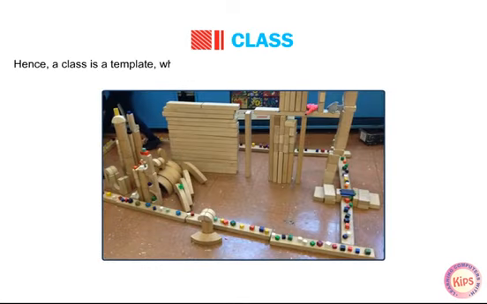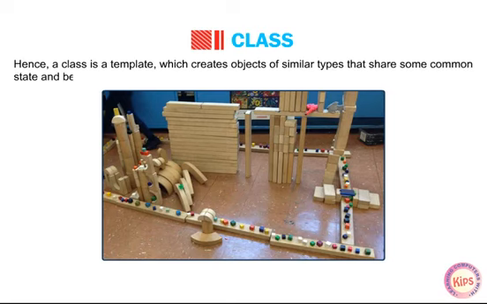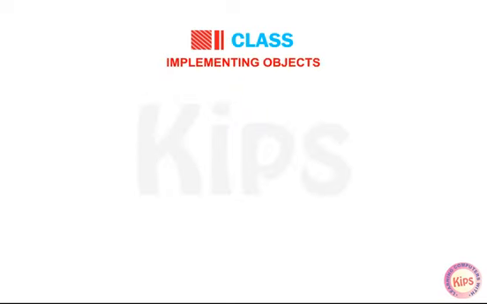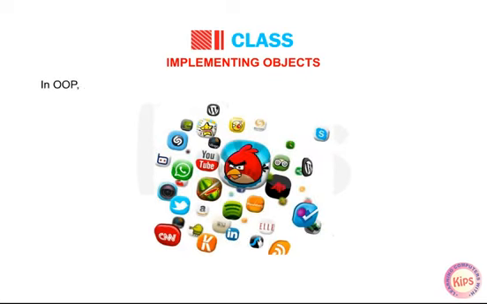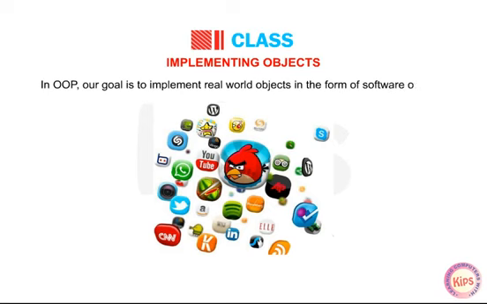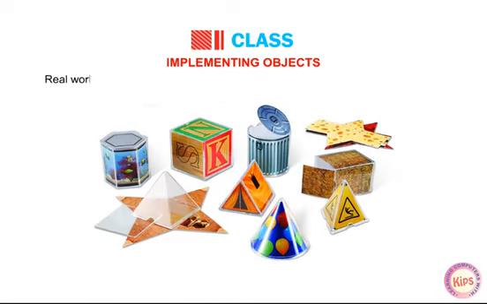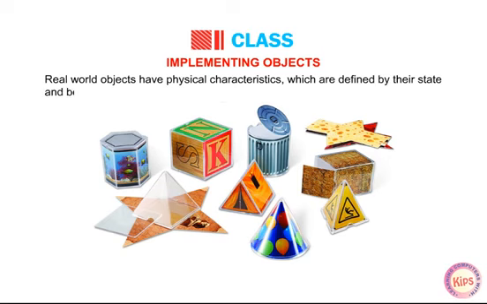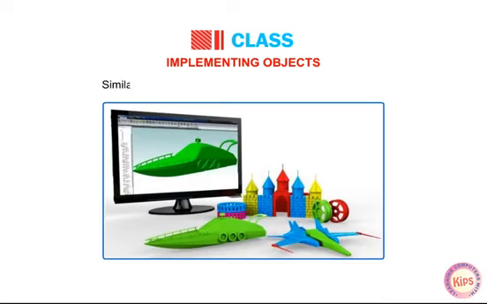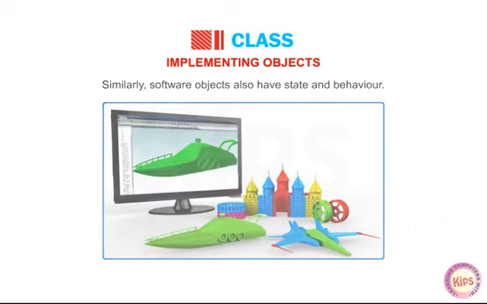Hence, a class is a template which creates objects of similar types that share some common state and behavior. Implementing objects. In OOP, our goal is to implement real-world objects in the form of software objects. Real-world objects have physical characteristics which are defined by their state and behavior. Similarly, software objects also have state and behavior.